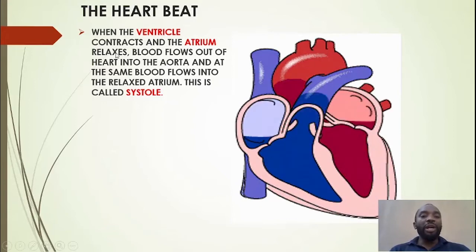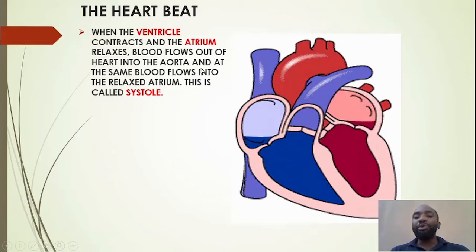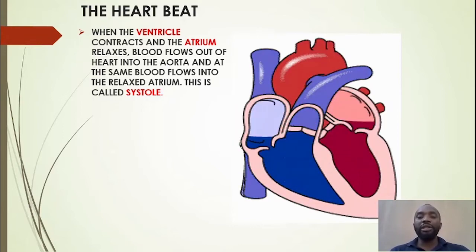Now when the ventricle contracts and the atrium relaxes, the blood flows out of the heart into the blood vessel that we call the aorta, and at the same time blood flows into the relaxed atrium. This contraction of the ventricle and the relaxation of the atrium, we call the systole.